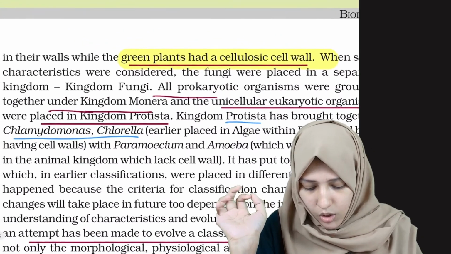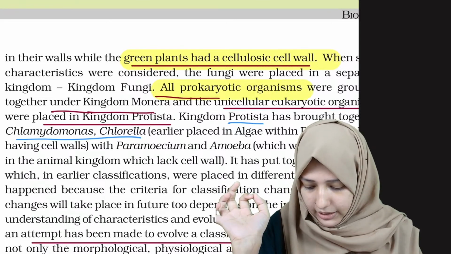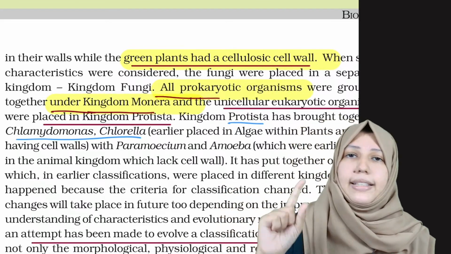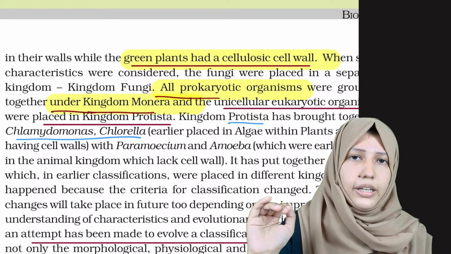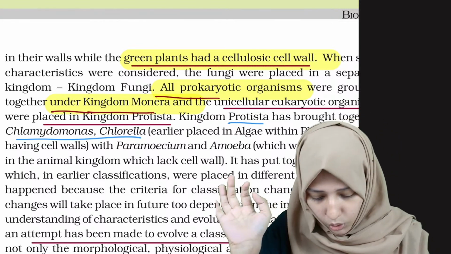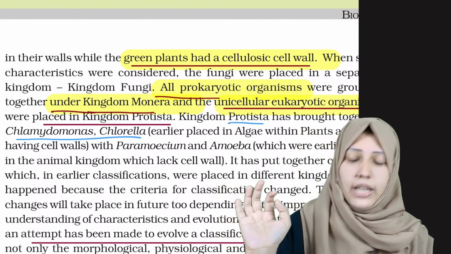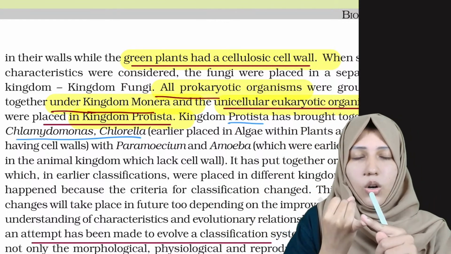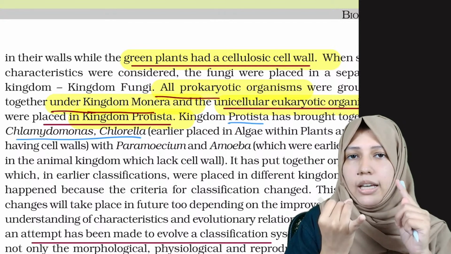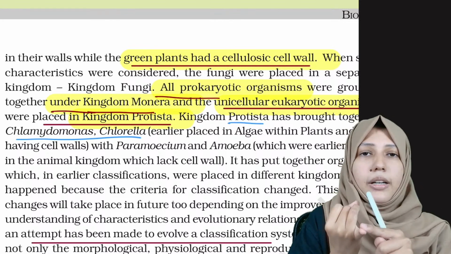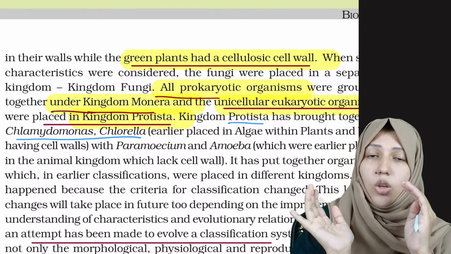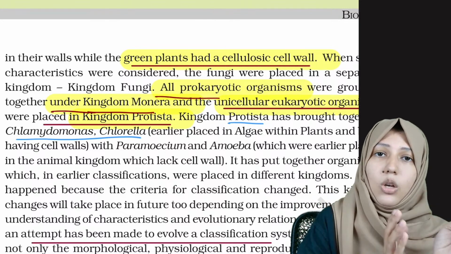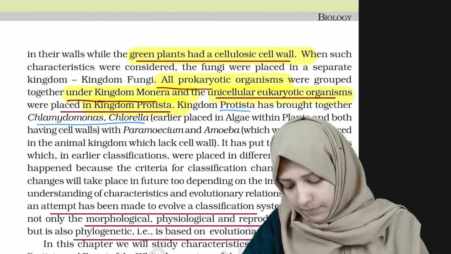Now, all the prokaryotic organisms were grouped under kingdom Monera, and all unicellular eukaryotes under kingdom Protista. So these are 2 MCQ points: all prokaryotic organisms under Monera, all unicellular eukaryotes under Protista.